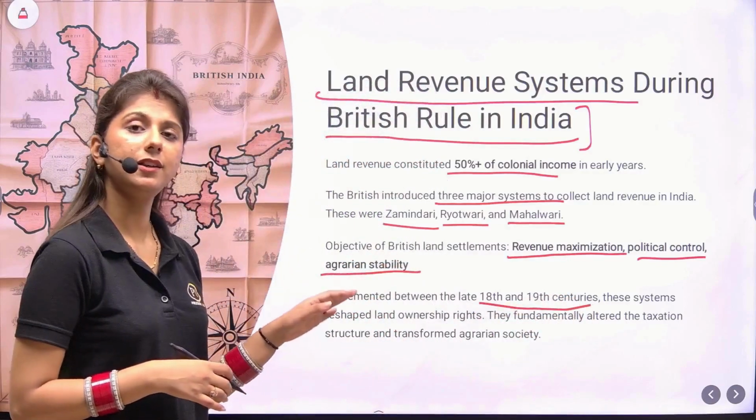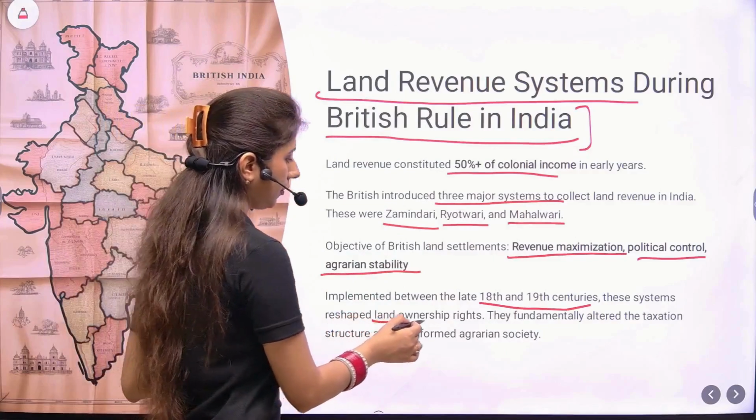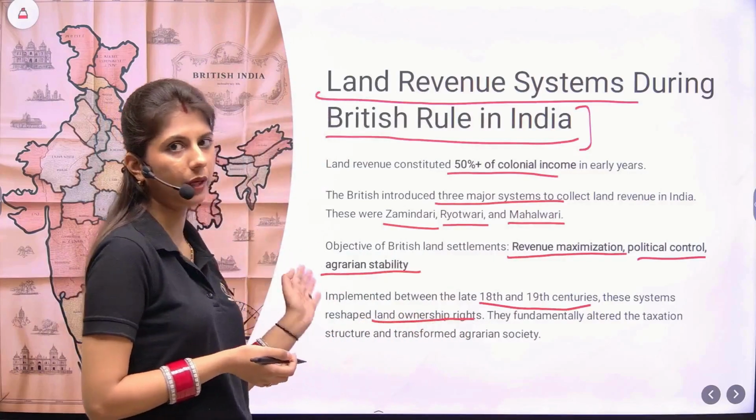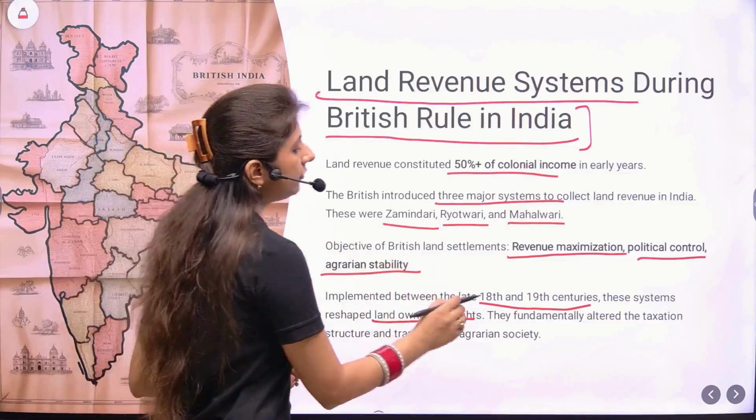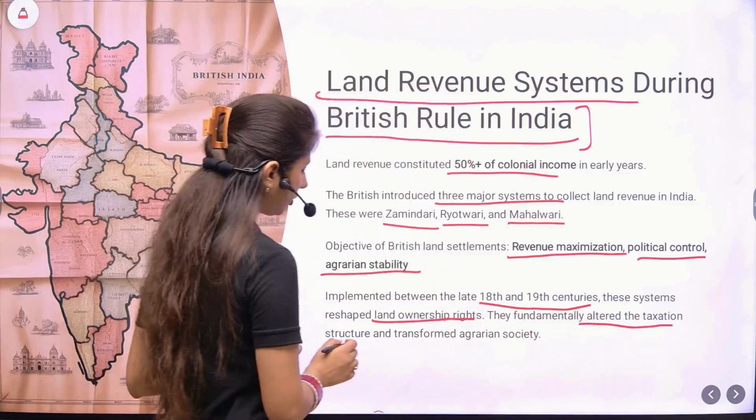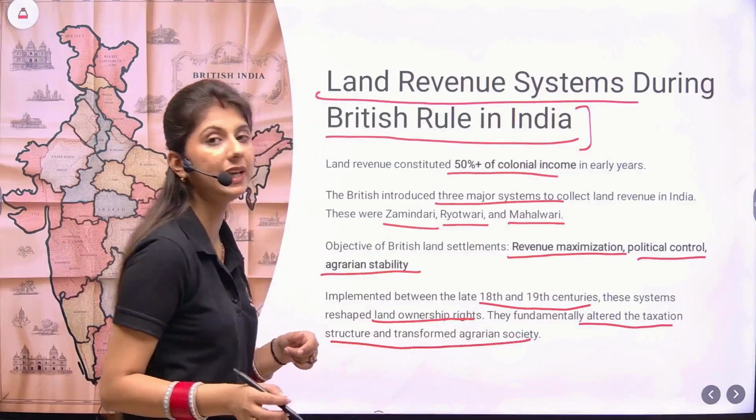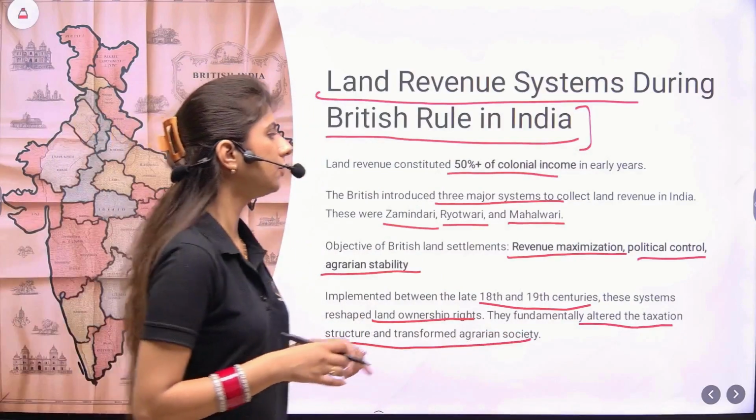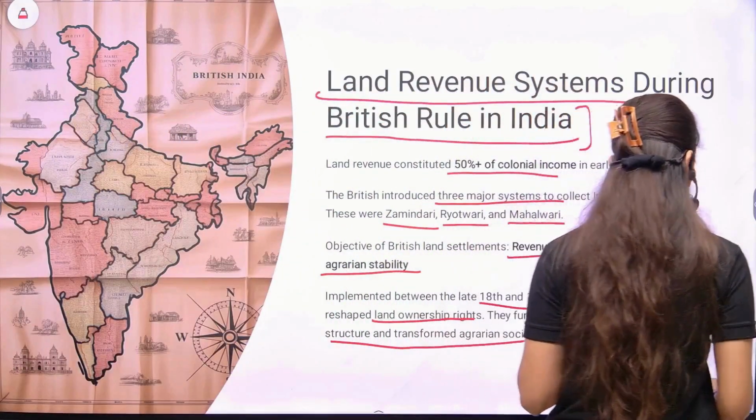These systems reshaped the land ownership rights. How they did it, we'll look at in the upcoming slides. They fundamentally altered the taxation structure and transformed the agrarian society. So it is very important to see how the society was changing.